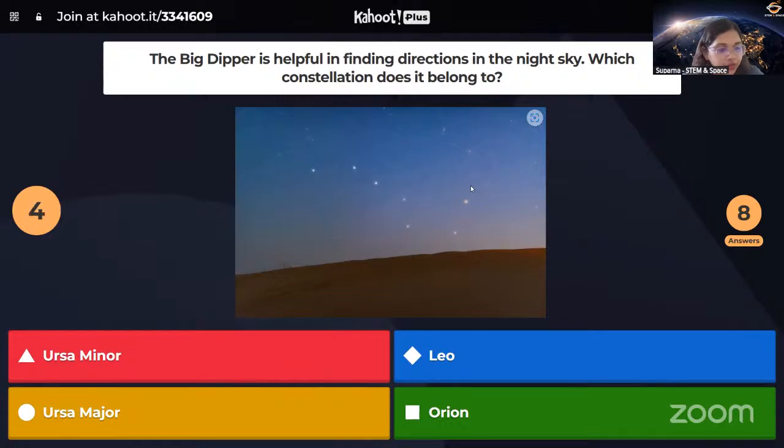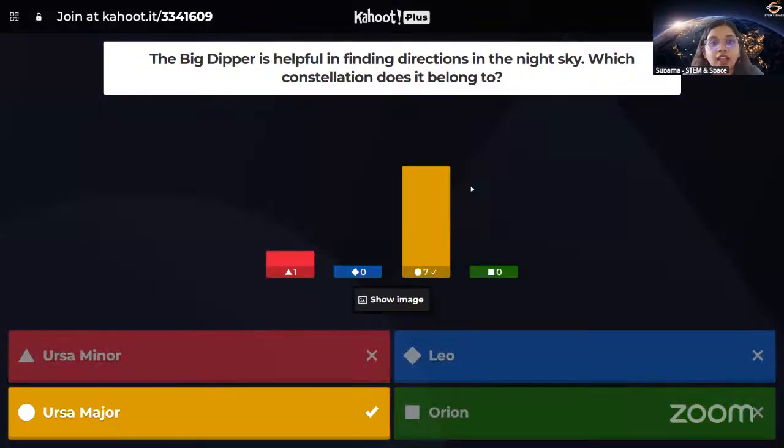Let's see how many of you know this answer. And most of you are correct. It's Ursa Major or Big Bear. Okay, Big Bear is the correct answer. Ursa Major. Okay, so Big Dipper is actually a small portion of our Ursa Major.